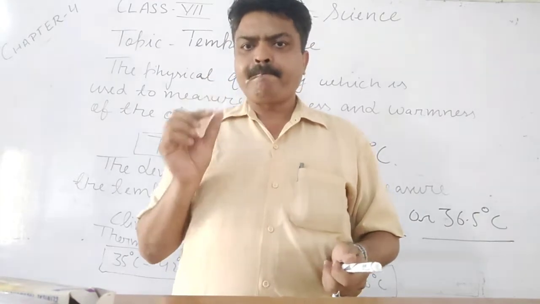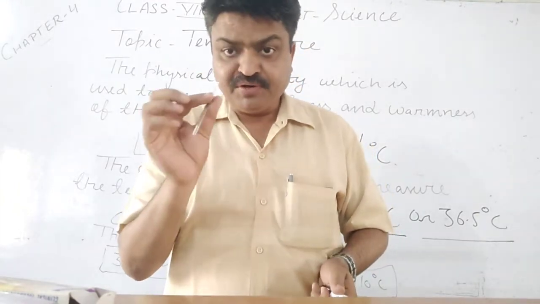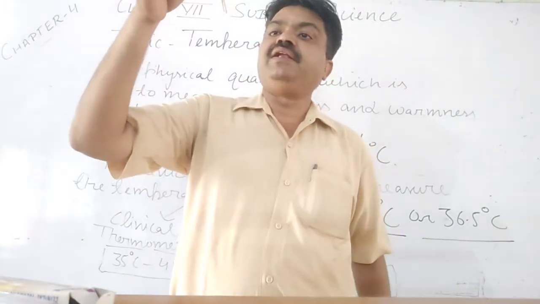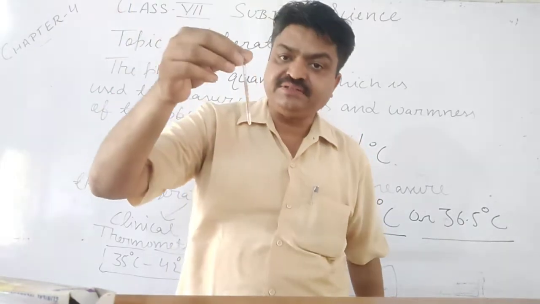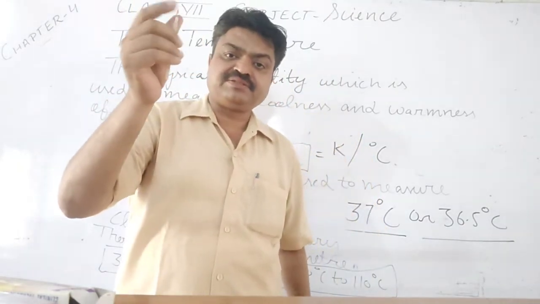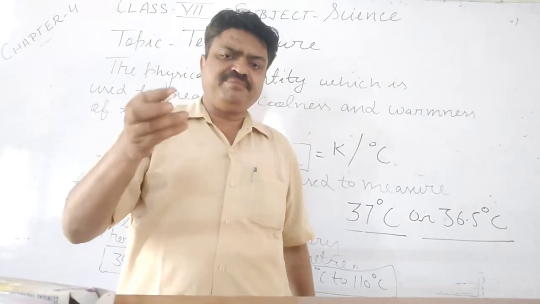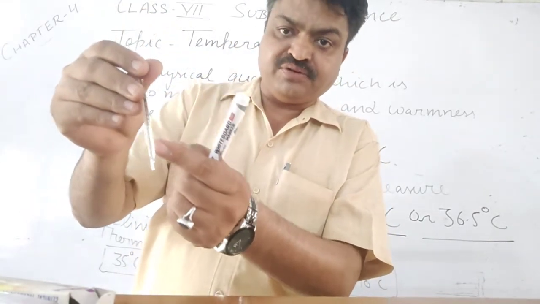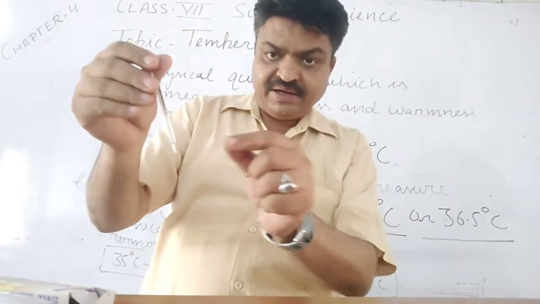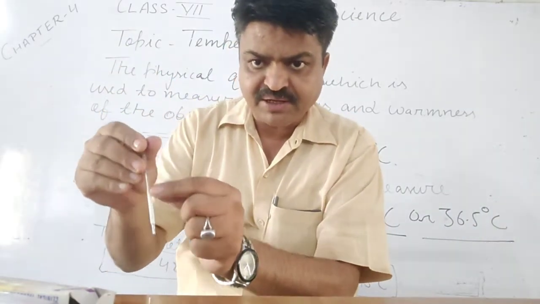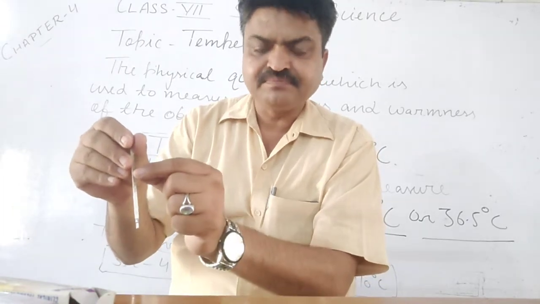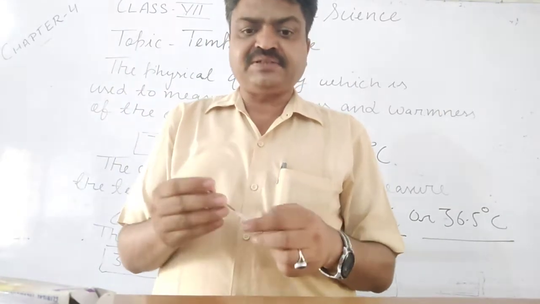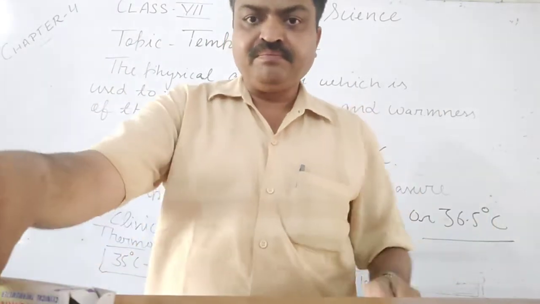Like, if I put it in my mouth and observe my body temperature, then it is 37 degrees Celsius. And how will I measure it? With the help of a mercury line that is found in it. With the help of that mercury line, I notice my body temperature. It is known as a glass thermometer, and it has mercury in it.